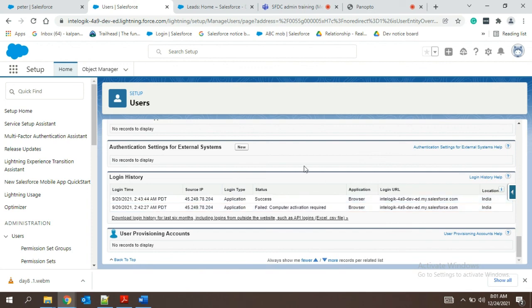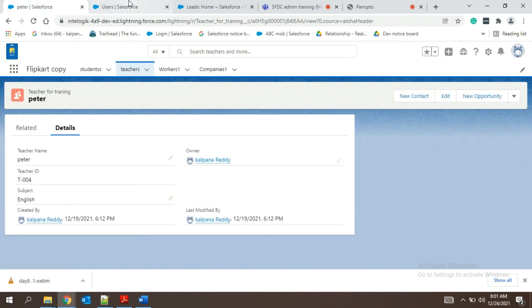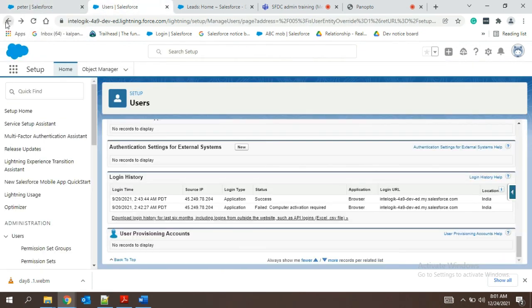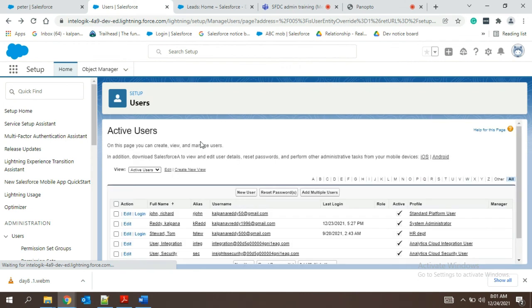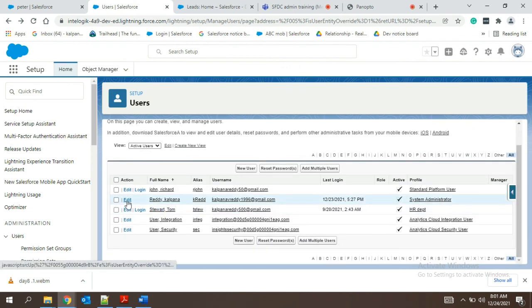So today's assignment is you have to create a user. As of now, you will have one more Salesforce license free. Since I already have two users, I will not be able to add one more user with the Salesforce license. So you will have that license, and you can create the user with that license. You will get a screen similar to this.